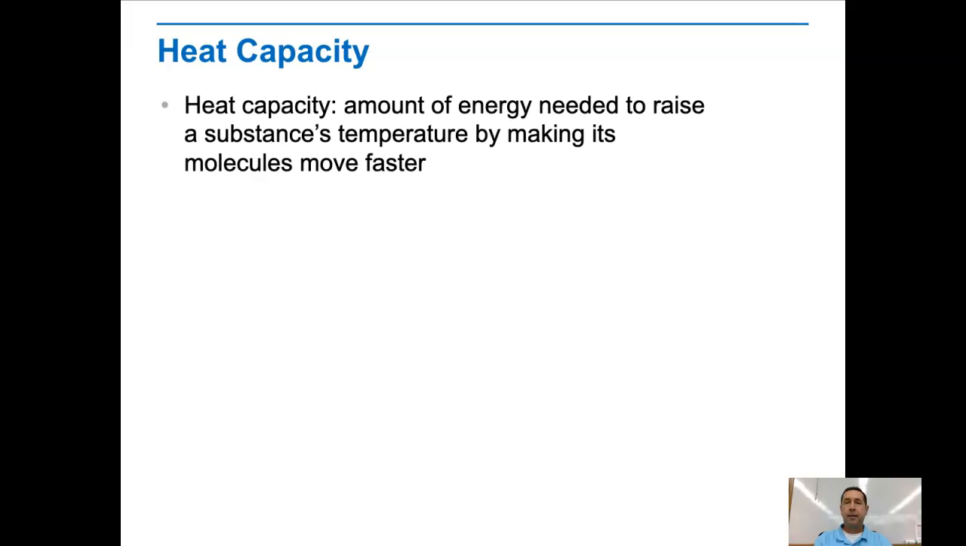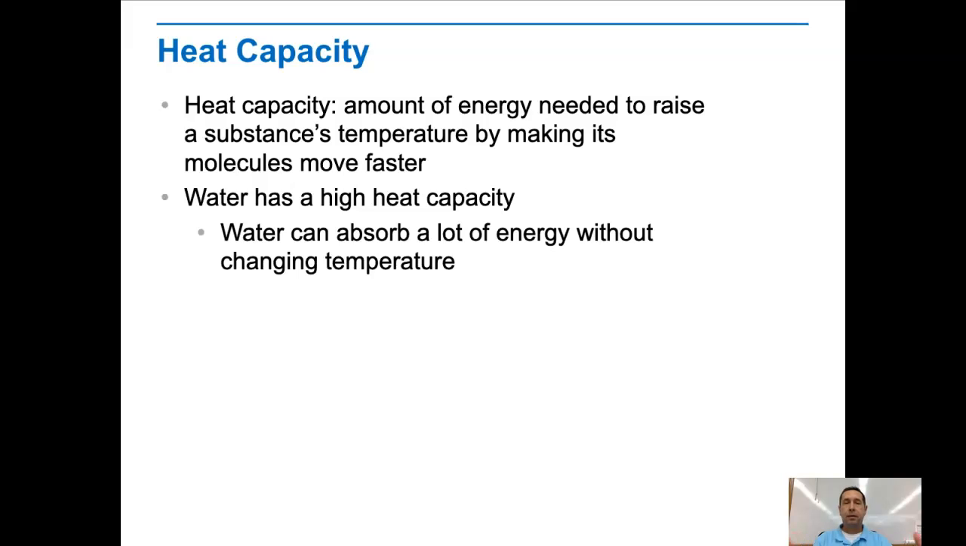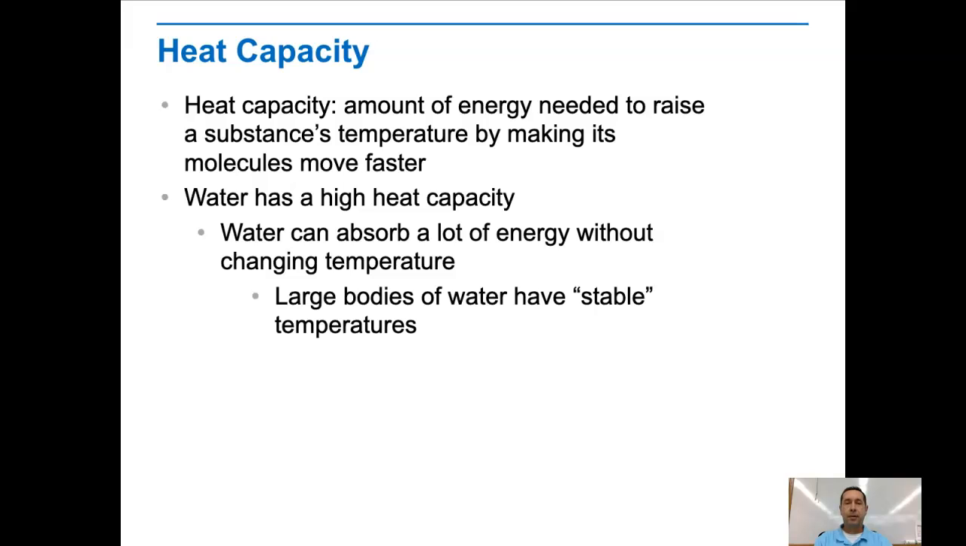Heat capacity is the amount of energy needed to raise a substance's temperature by making its molecules move faster. Water has a high heat capacity, which means that water tends to stay at the same temperature. This makes it easier for living things to keep their body temperature the same. It also means that large bodies of water have relatively stable temperatures as well.